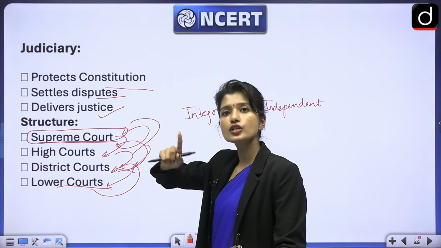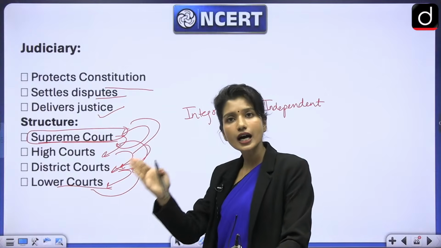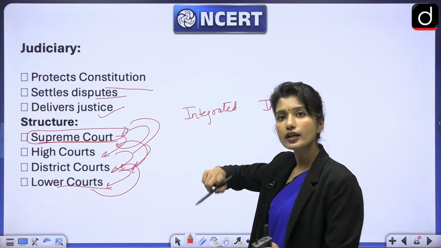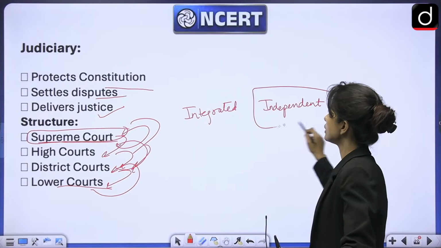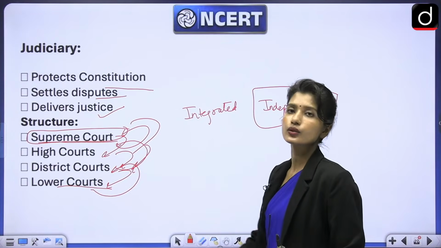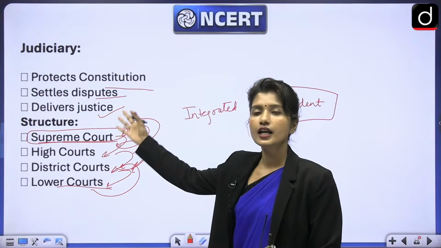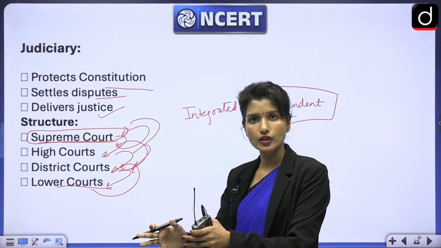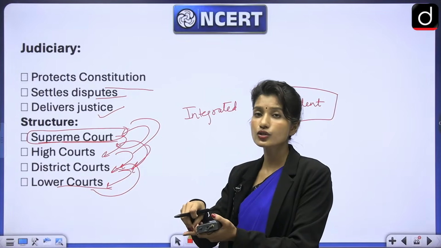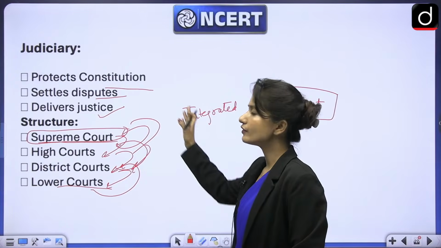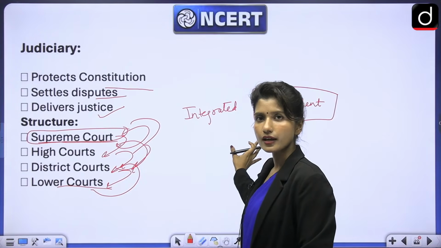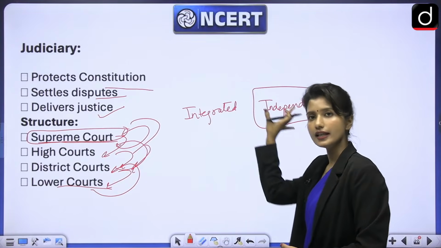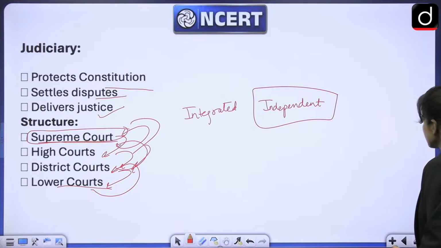At the same time, judiciary is independent of other organs. Other organs, which are legislature and executive, cannot interfere with matters of judiciary. Judiciary has to be independent so that it can ensure justice. If the legislature or executive keeps interfering with judiciary, or they put pressure on judiciary, judiciary will not be able to deliver justice. So it has to be independent. So if we look at Indian judiciary, it is integrated and independent. I hope this is clear to all of you.